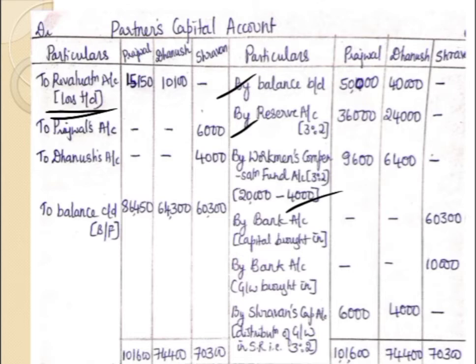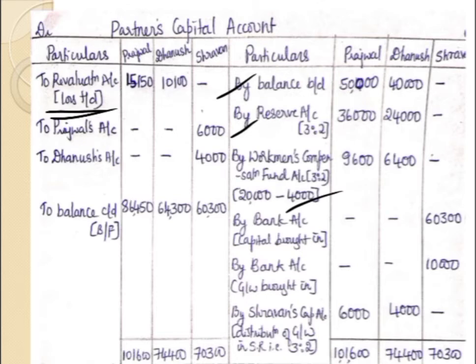New partner dash. After these four steps we are going to write about the new partner, bringing in capital, bringing in goodwill, distribution, etc. So the next step is to write the capital brought in cash by the new partner. The entry is bank account debit to Shravan's capital account.